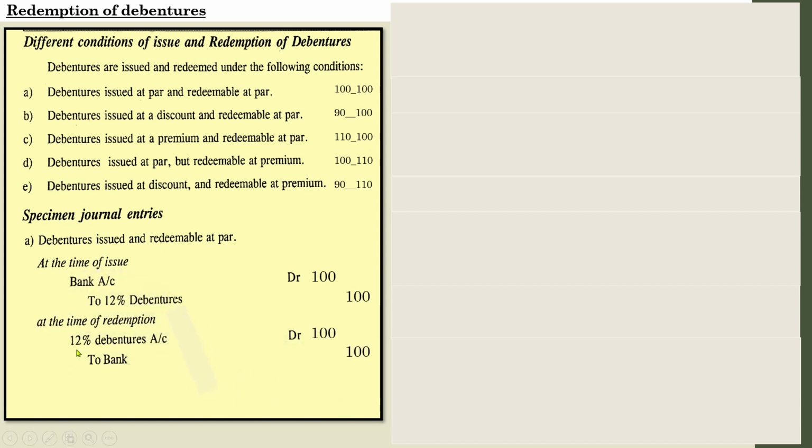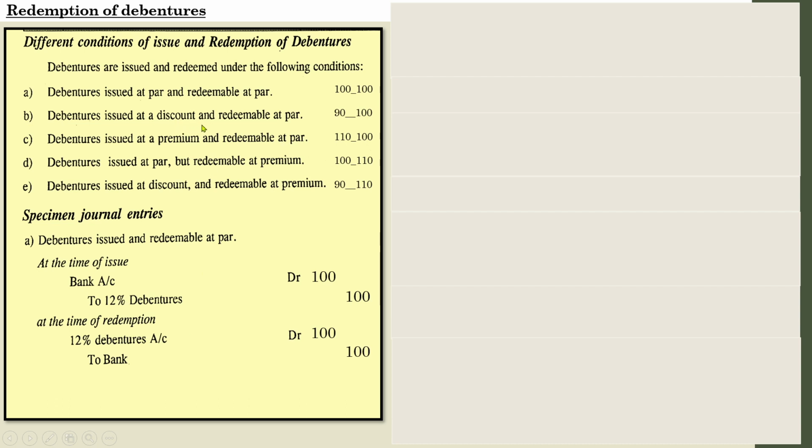It will be 12% debentures account debtor to bank, 100, because there is no other issues. It was issued at par and redeemed at par, so there is not much of an issue. So first case is over. So whenever you come across such questions, just pass these two entries.